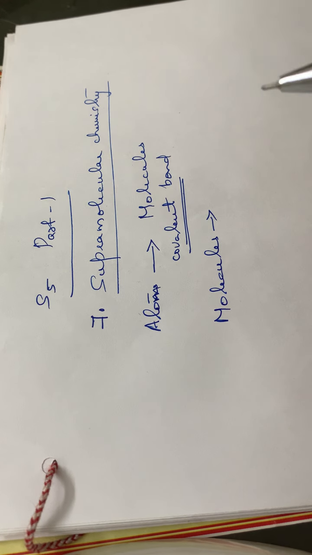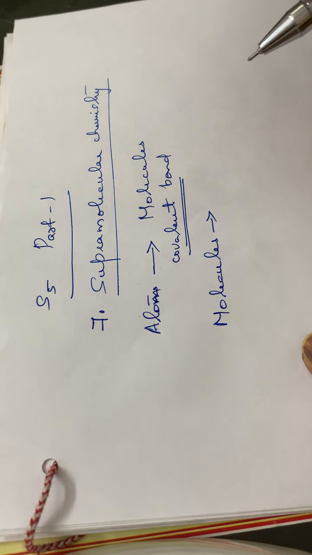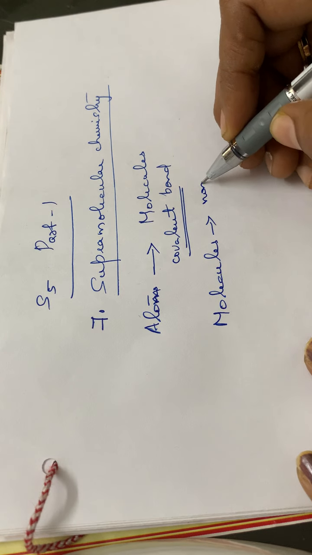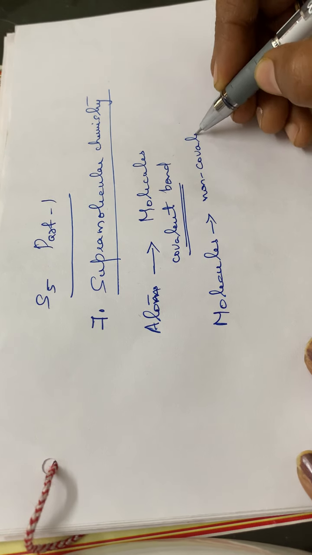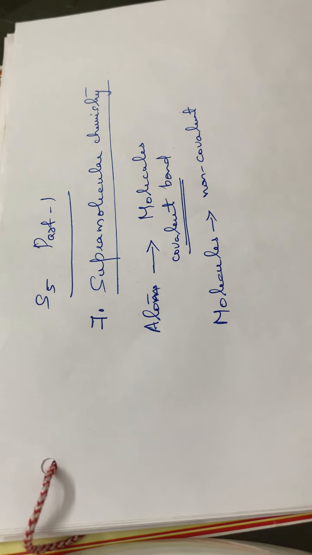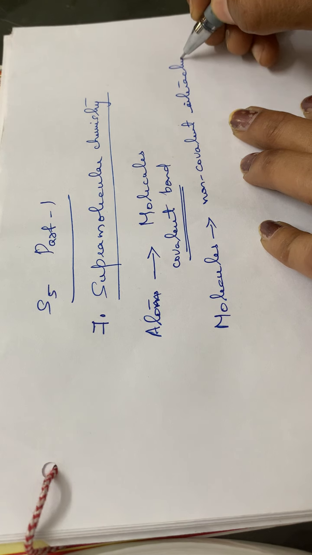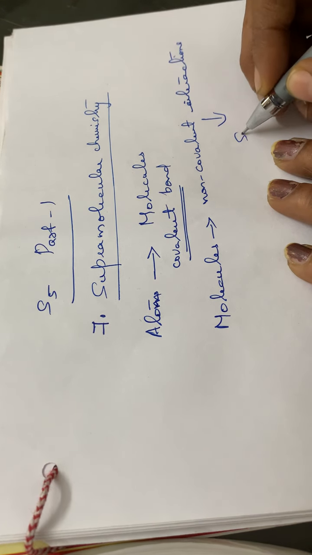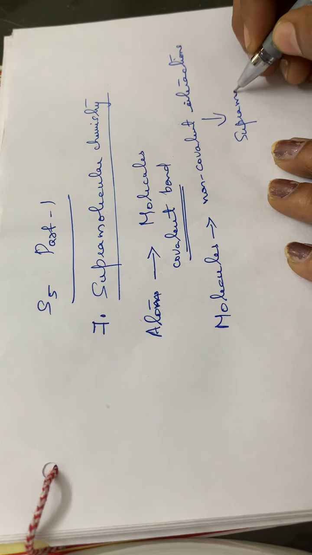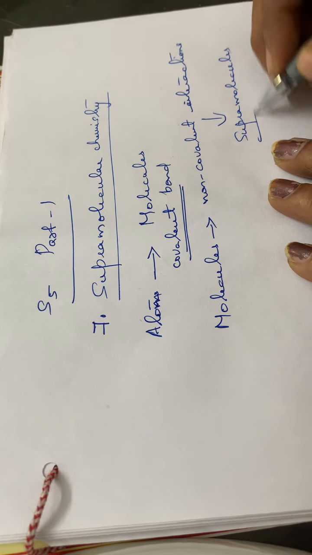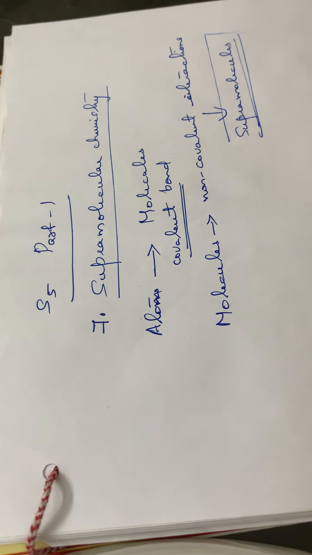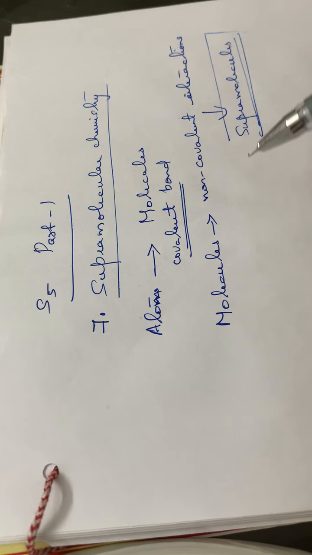That means, in terms of a chemical bond, there is only molecular association, or we can say there will be some non-covalent interaction between the molecules, and as a result of this, supramolecules are formed. It is not a very big term to study. Supramolecules are just formed by non-covalent interactions or molecular associations. That is how supramolecules are formed.